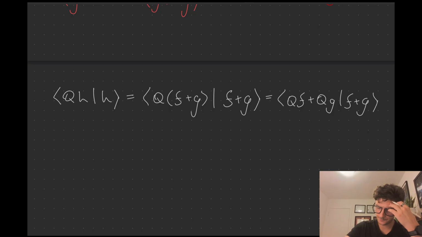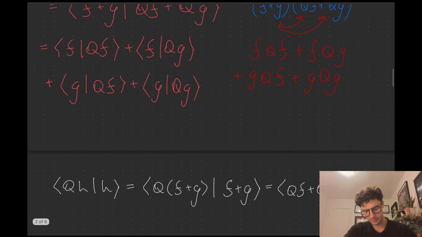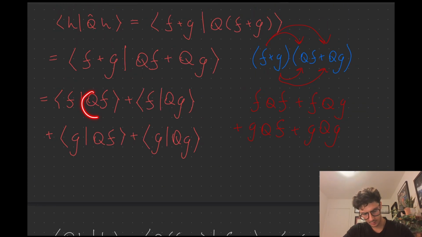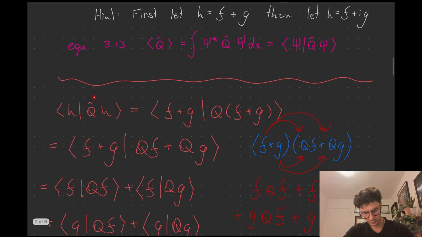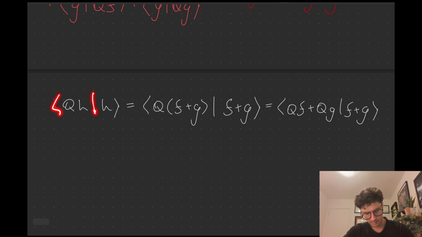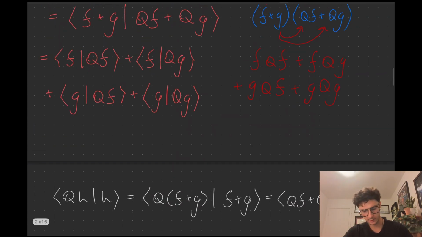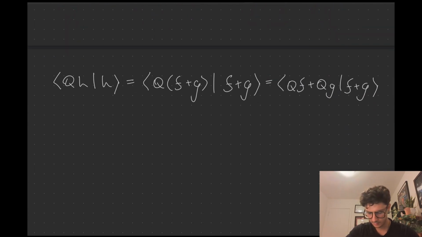The order matters here, so we have to make sure to keep the F's and G's on the right side. Notice how here we had the Q's left over only on the ket side, because we started with this Q acting on the ket side. When I say ket, I'm talking about this thing. When I say bra, I'm talking about this thing. So here, the Q is actually in the bra. So our final thing is going to look a little different. The Q's are going to be on the opposite side, right here. Let's see if that makes sense.